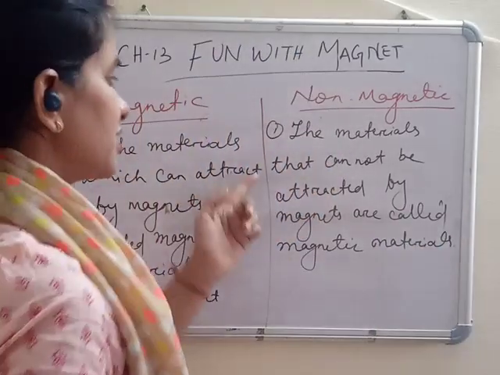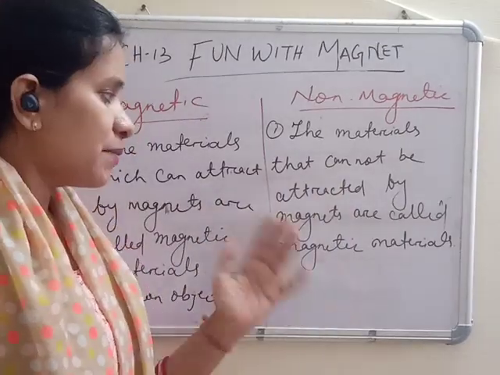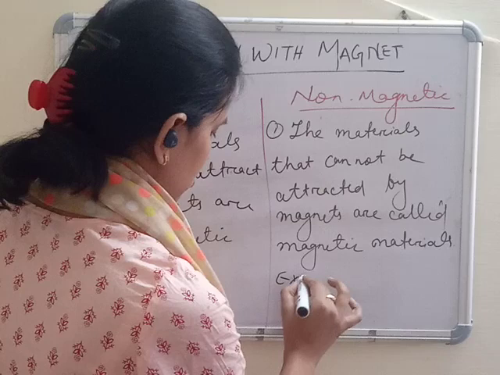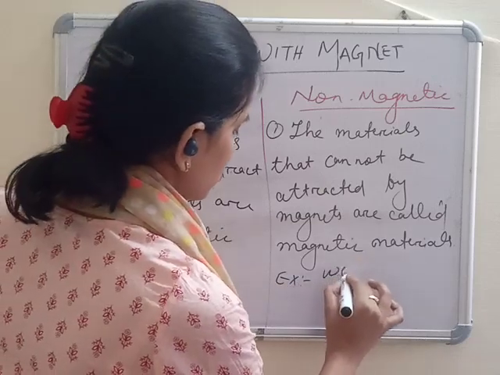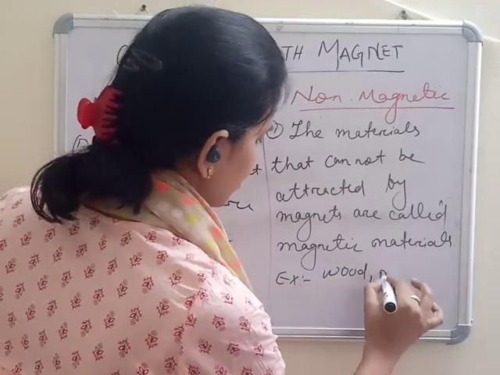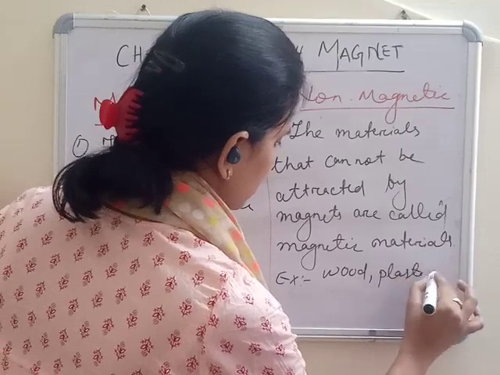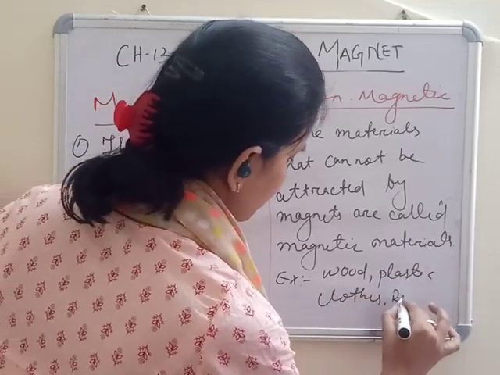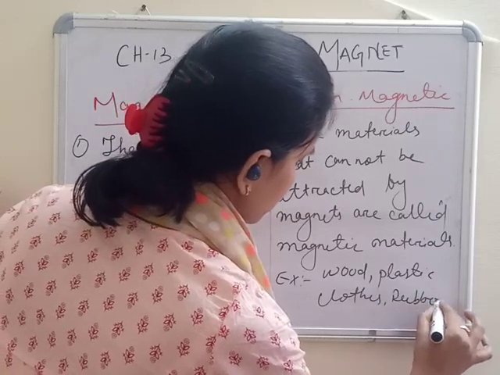Okay, so the materials that cannot be attracted by magnets are called non-magnetic materials. Many examples are there: wood, plastic, clothes, rubber, and many more.